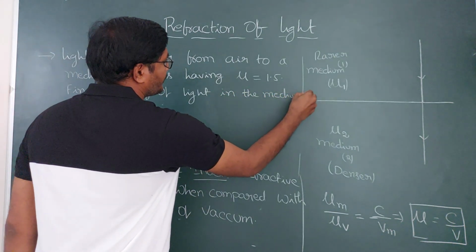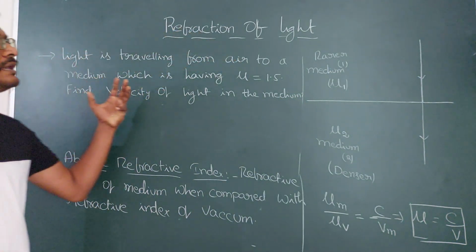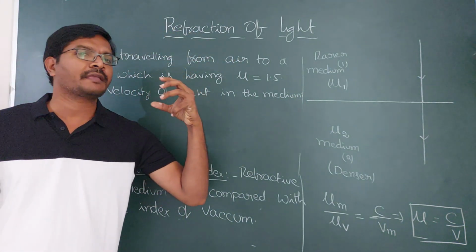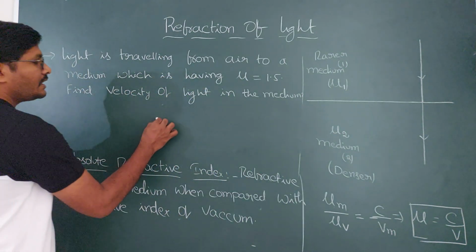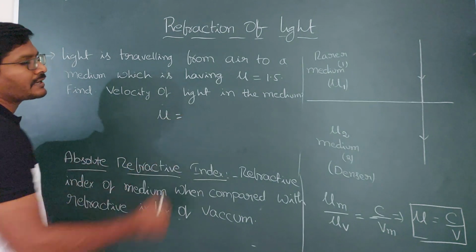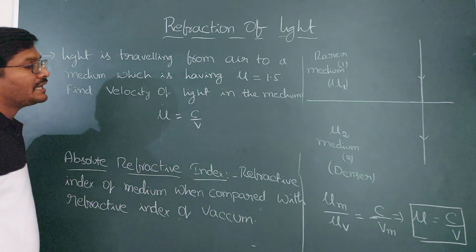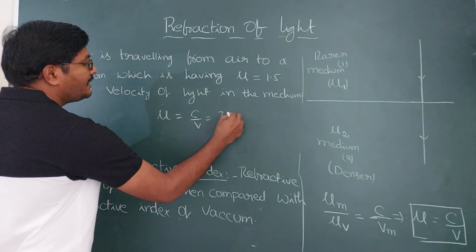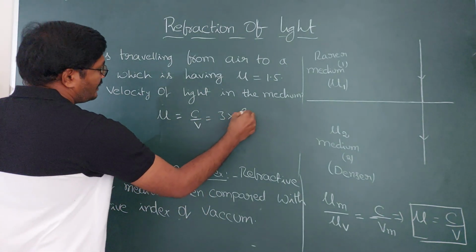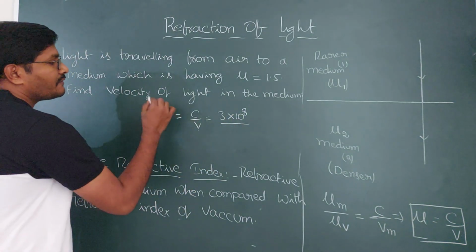How do you find out? As it is traveling from air to medium, that is you can take from vacuum to medium, then you can take the absolute refractive index, which is mu is equal to c by v, where c is having the value 3 into 10 to the power of 8, by v, the velocity in this medium which is having a refractive index 1.5.